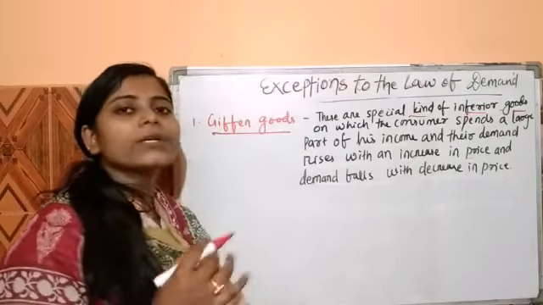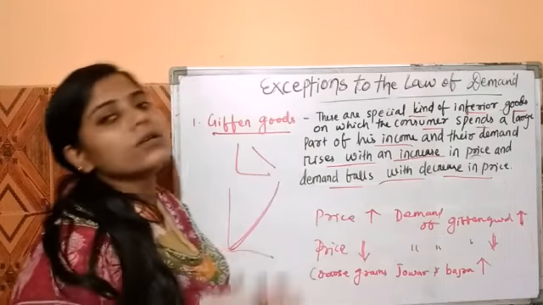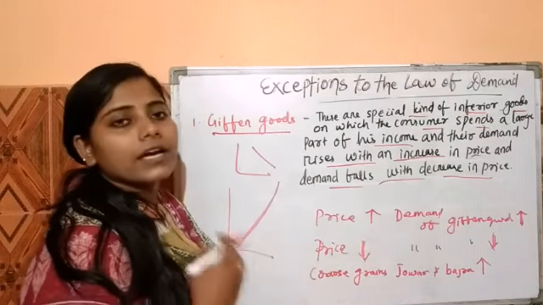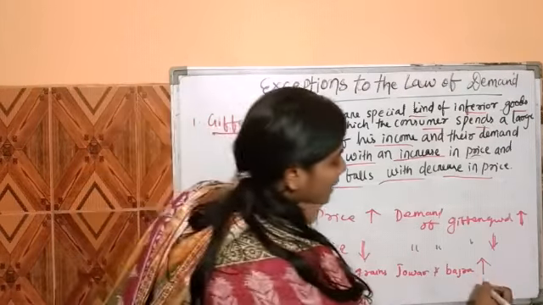So this is related to Giffen goods, and examples of Giffen goods are coarse grains like jowar and bajra. If the price of these goods increases, then people demand more of this product. If the price decreases, then people demand less of this product.